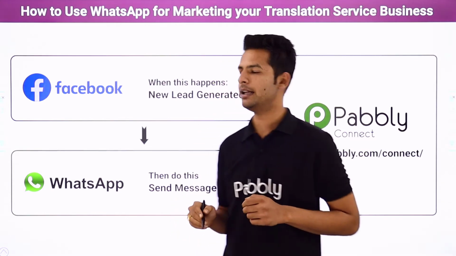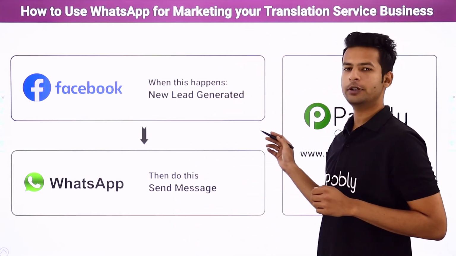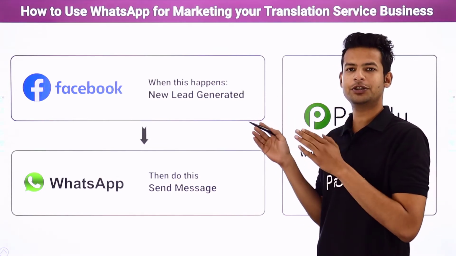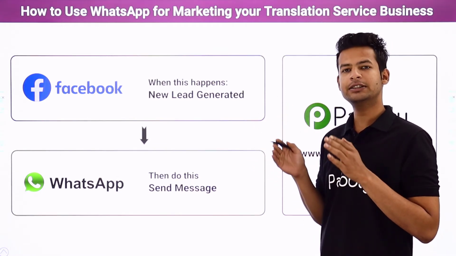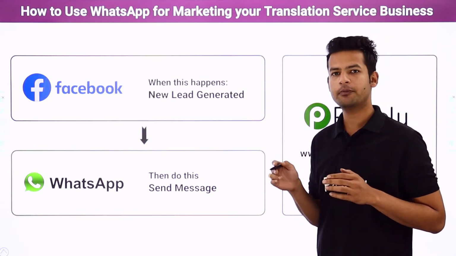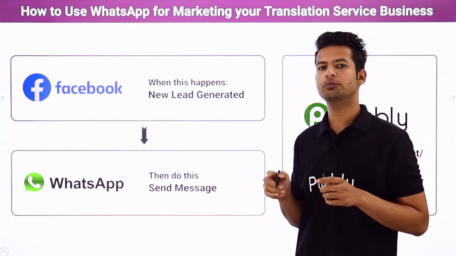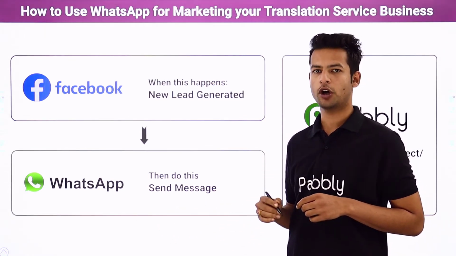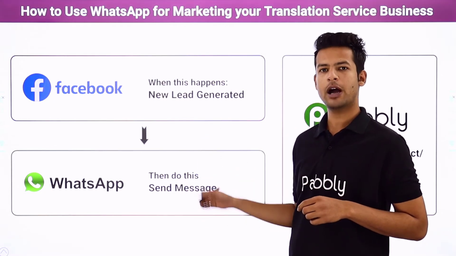You want something like, you have run a live advertisement on Facebook, okay? Now customers or new leads will reach your advertisement. As soon as they reach the advertisement, a form will pop up. They will fill up the form, and on successful form submission, automatically they will receive a WhatsApp message with the link of the brochure. So for that, here I have used two applications.